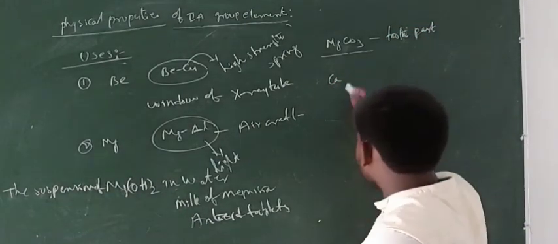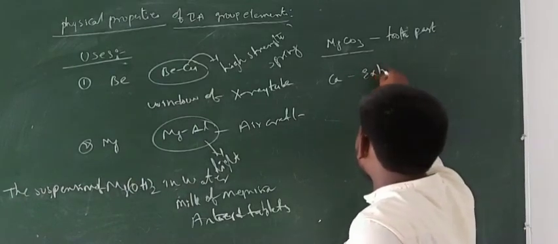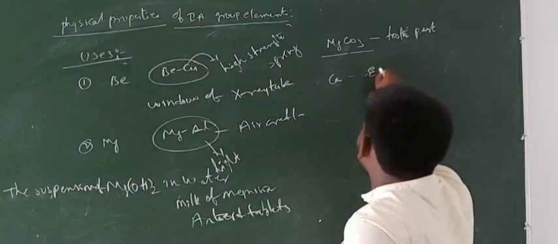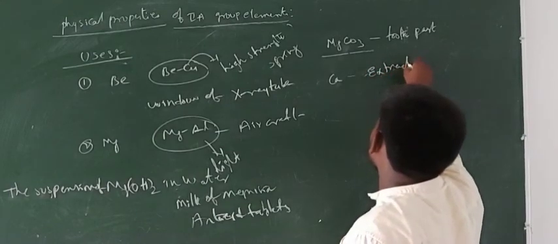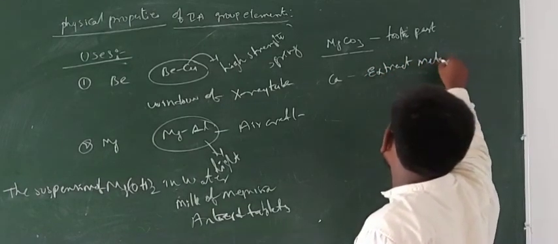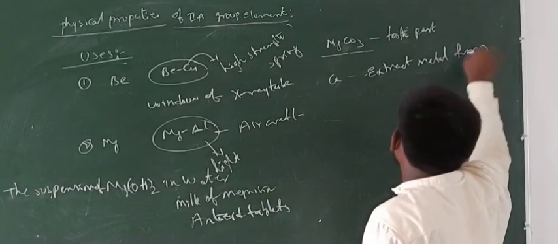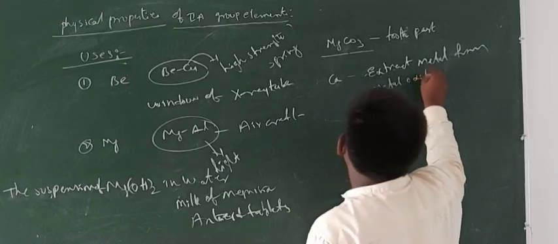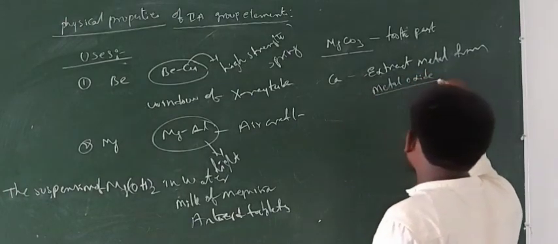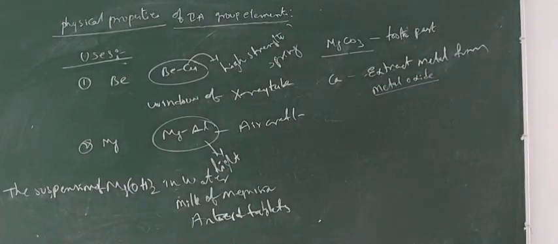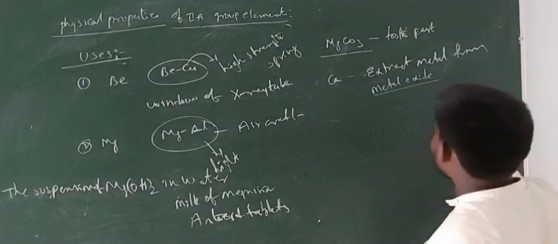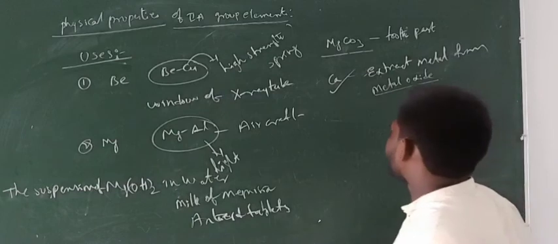This calcium is used to extract metals from metal oxides. The metal oxides which are unable to be extracted using carbon are extracted using calcium.